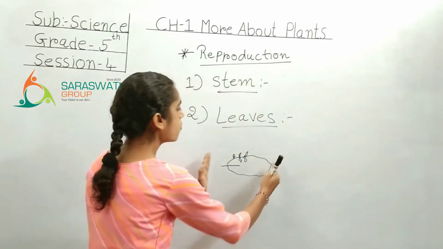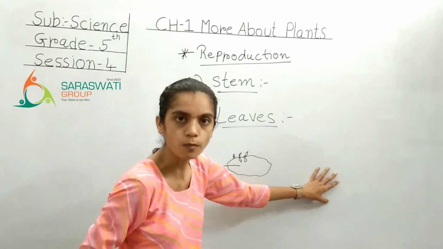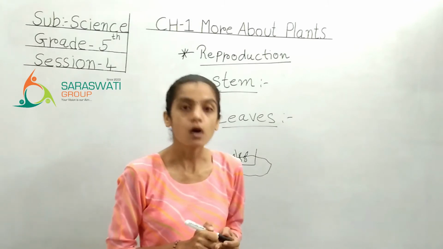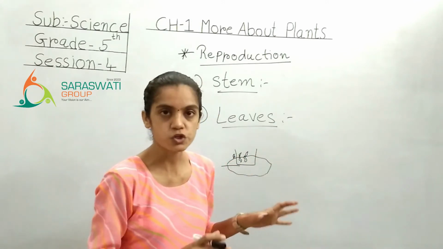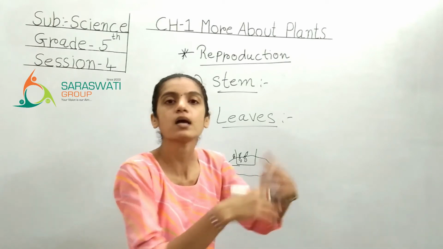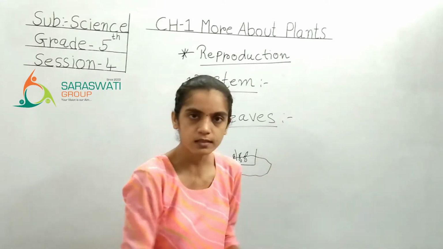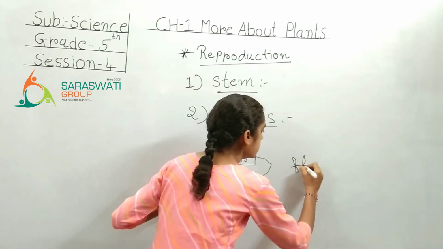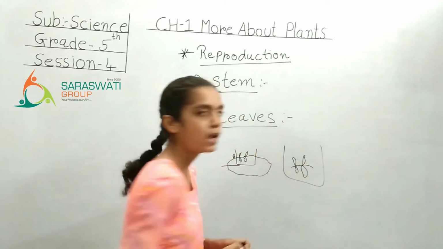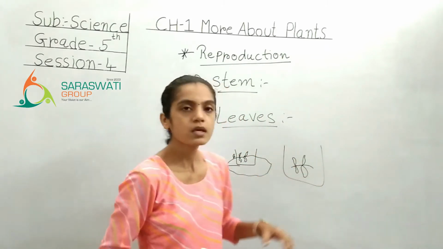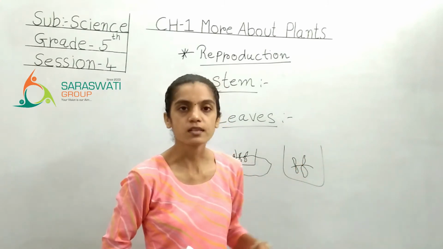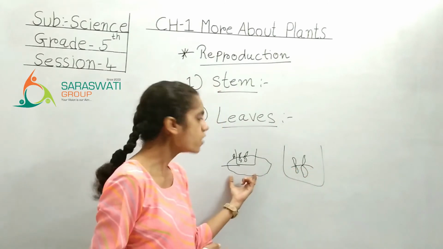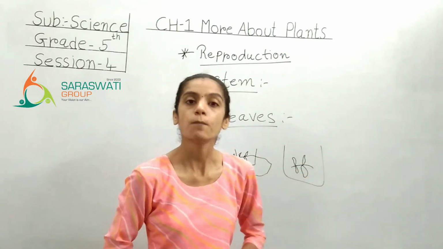That means if I want this plant to grow at my home, what will I do? I will cut this portion of the leaf. જ્યાં bird છે, બરાબર? એ portion ને હું કટ કરી કાપી અને મારા ઘરે જે pot છે એમાં હું નાખી દઈશ. So what will happen? From this cutted portion, આટલો portion આવ્યો મારી પાસે. Right? I have sown it in a plant. Now, when I am giving it proper water and sunlight and everything, that means a proper factors are given. From this cutted portion of the bryophyllum plant, I will be having a new plant.